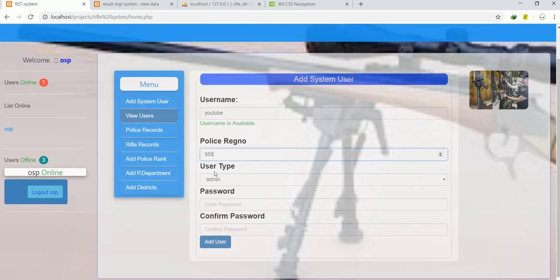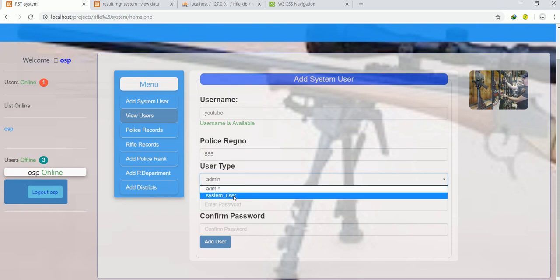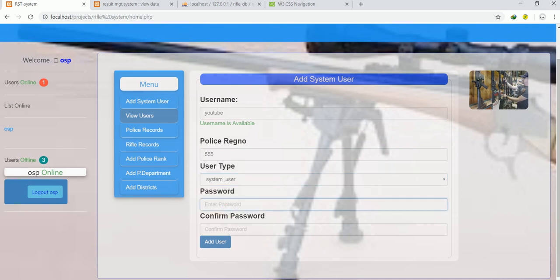And the user type, it is up to you to decide. The user type is going to be users. I'm just going to put in the system users. Then I can give him a chance to put his own password, or I can put it for him: 1 2 3. Another one also 1 2 3. So if I click here, add user, I think you can see it simply says login section, local says user